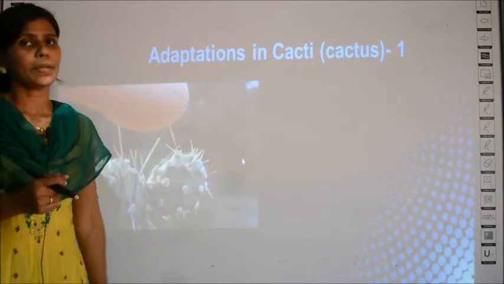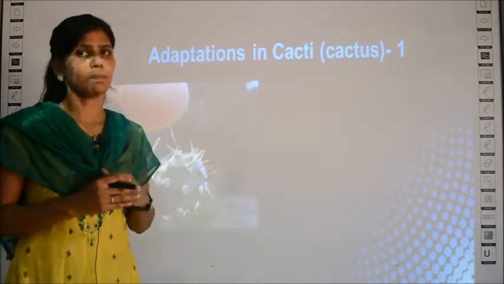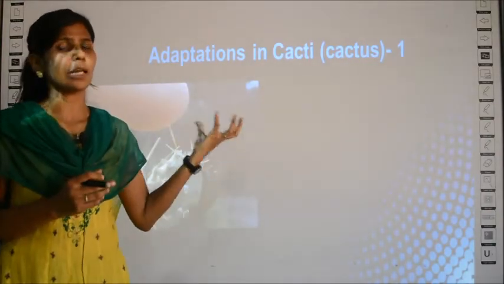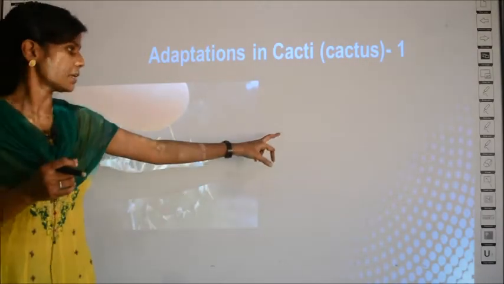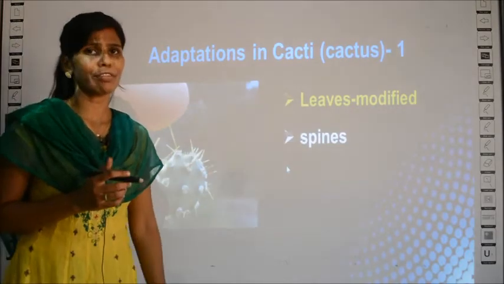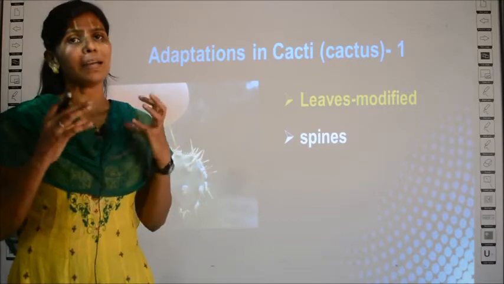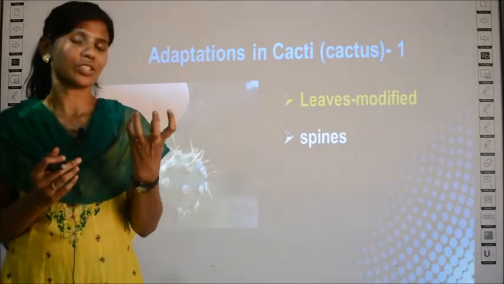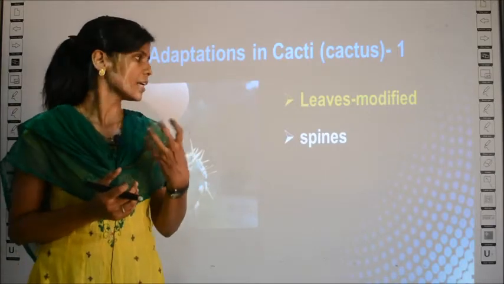And the fifth adaptation is specifically for the cacti plant. This cactus plant alone has three adaptations. The first adaptation in the cactus plant is that they have modified leaves. Leaf modification, you must have studied in the first lesson, right? Many leaves do not have their normal shape. Instead of that, they are modified into some other forms for some benefits.